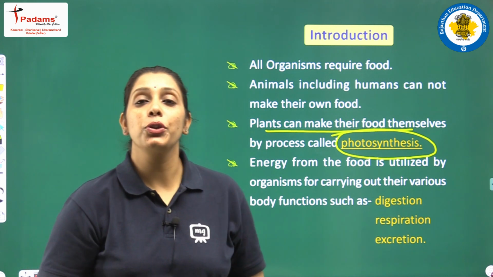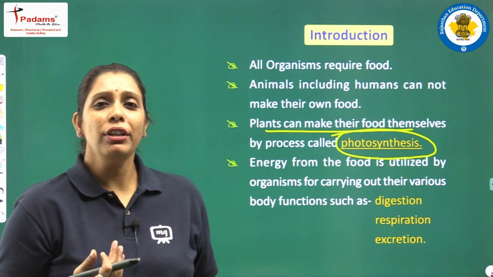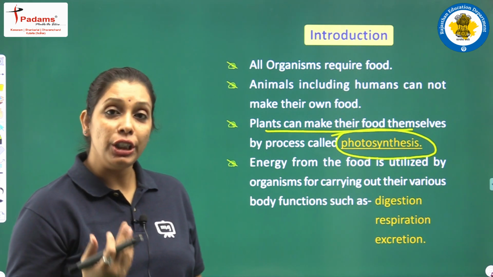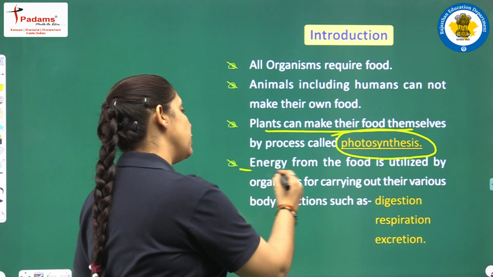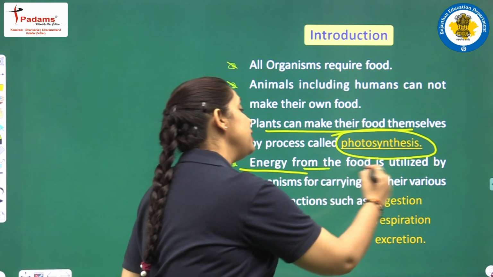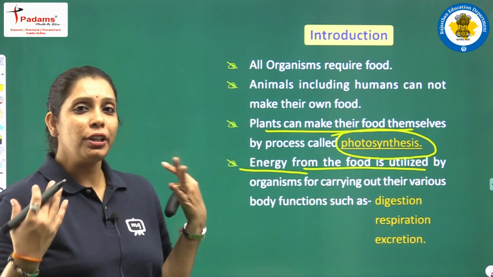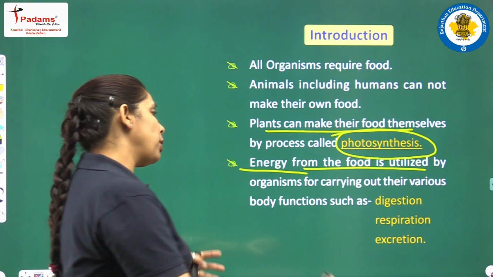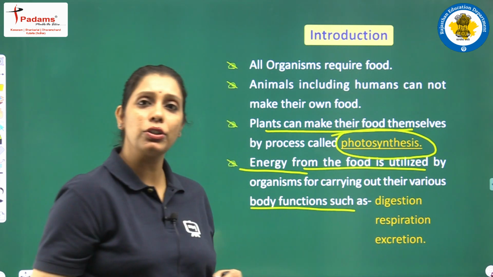A very important question arises here. Why do we need food? Yes, we need food for energy. The energy from food is utilized by organisms for carrying out various biological activities, various body functions. And what are the body functions, students?